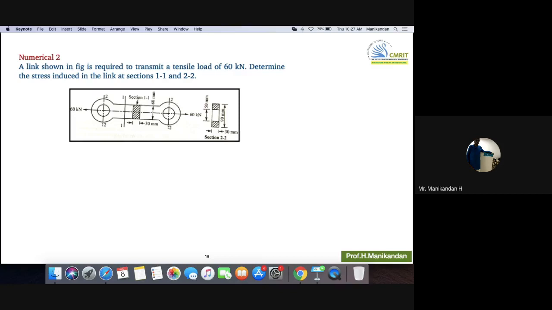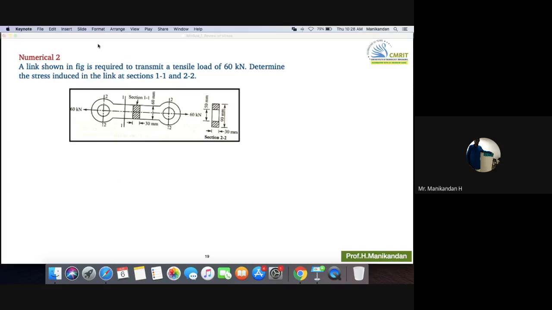Got it, first point? Now, what is stress? What is the mathematical expression for stress? Load by area. Force by area. Now, in the same component, let us see this numerical 2 only as an example.